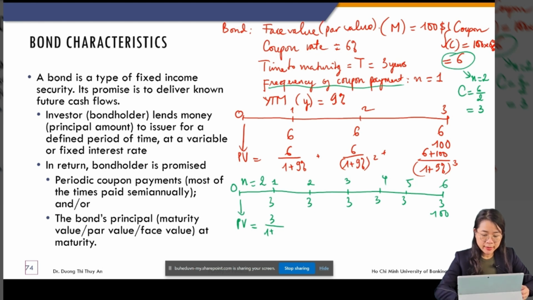Okay, wait. Now I cannot write 9%, because 9% is 9% per year. Agree? But our cash flow and our interval, one period here corresponds to 6 months, half year. So 9%, I had to adjust for the frequency of coupon payment. So I divided by 2 in order to get the discount rate for 6 months. And the second period,